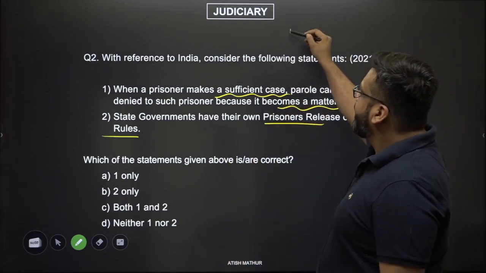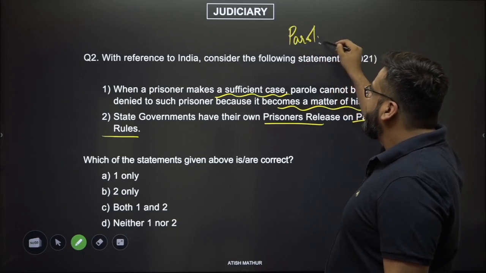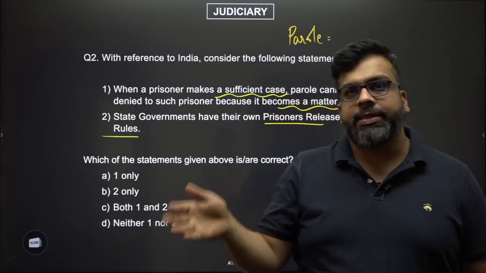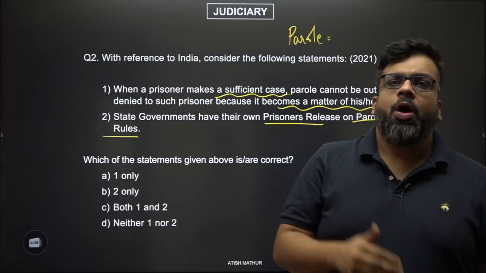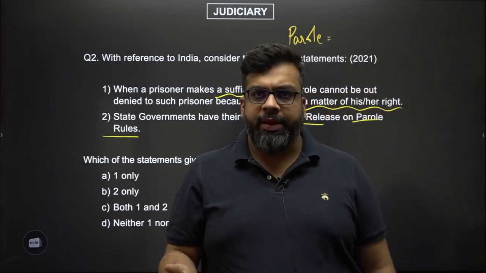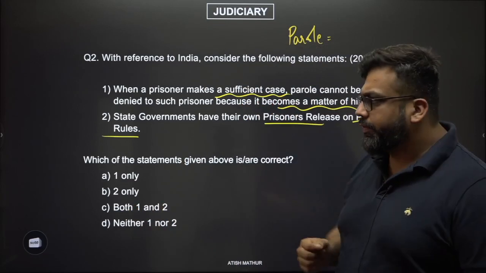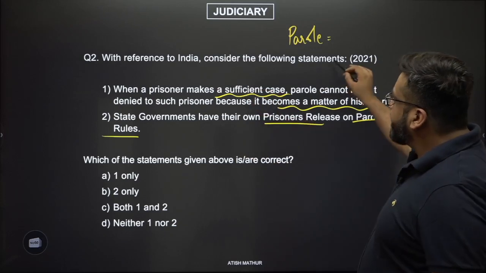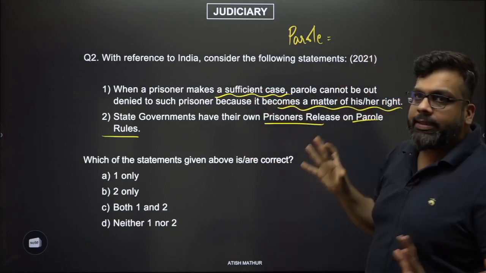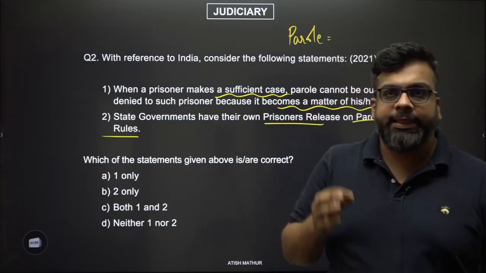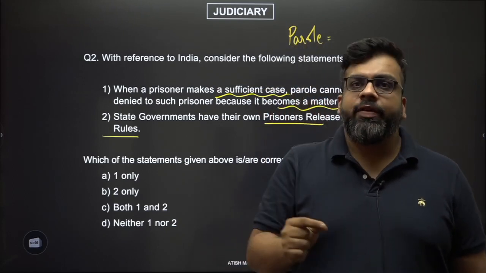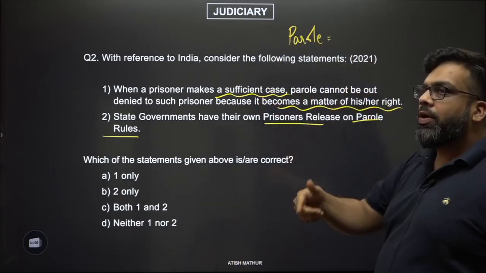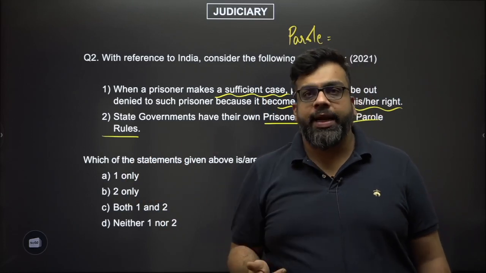What we know is parole is when somebody is let go of jail earlier than the sentence was supposed to be finished, on a number of reasons, including good behavior and contributions and so on and so forth, right? The option says, as long as a prisoner has made a sufficient case, as long as the person who's in jail has given a good reason for the person to be let out early, then you cannot deny it and it becomes a matter of right.